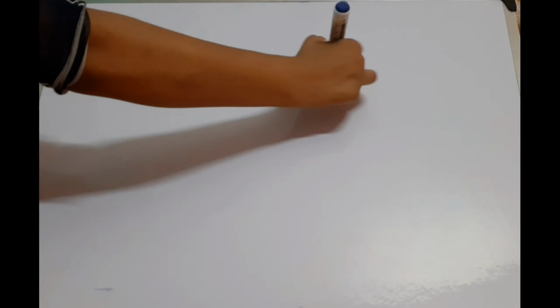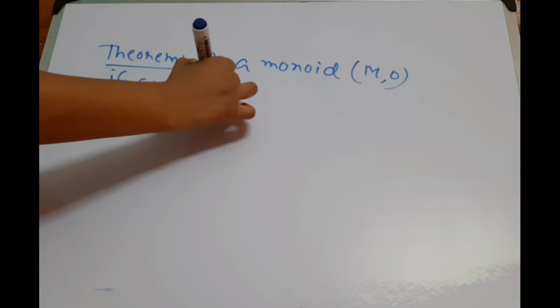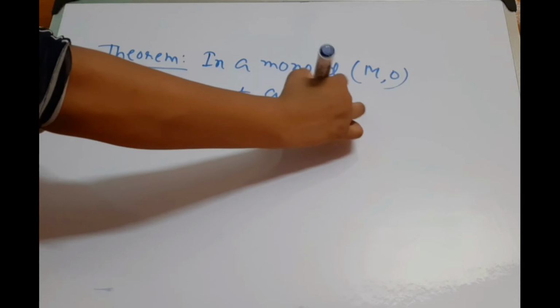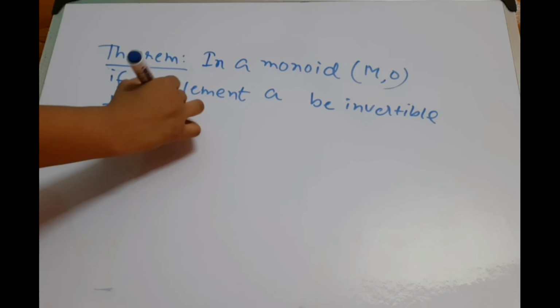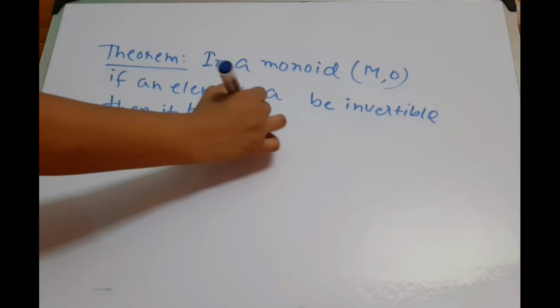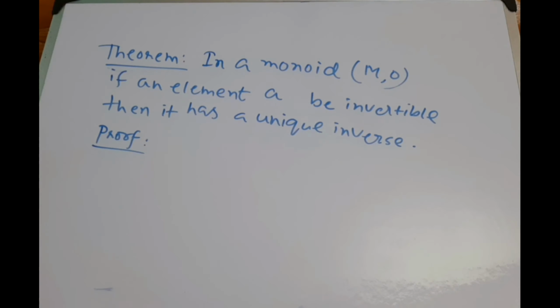Let's start a theorem. In a monoid M, if an element A be invertible, then it has a unique inverse. Okay, here given that A is invertible.